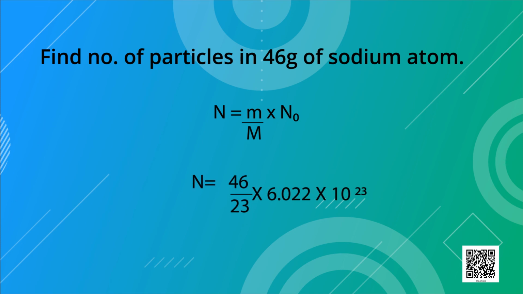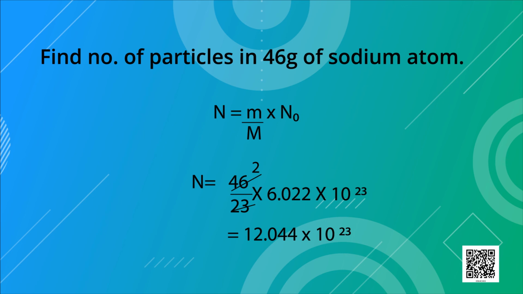Substituting these values in the formula, we get N is equal to 46 upon 23 into 6.022 into 10 to the power 23. After solving, we will get 2 into 6.022 into 10 to the power 23 is equal to 12.044 into 10 to the power 23.